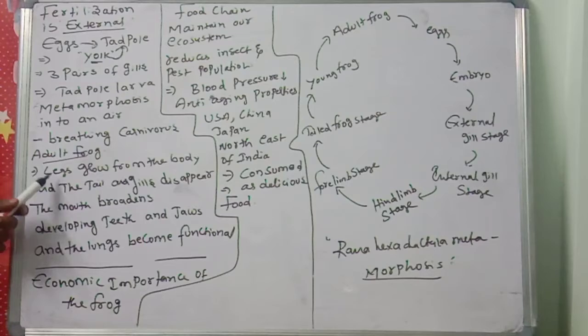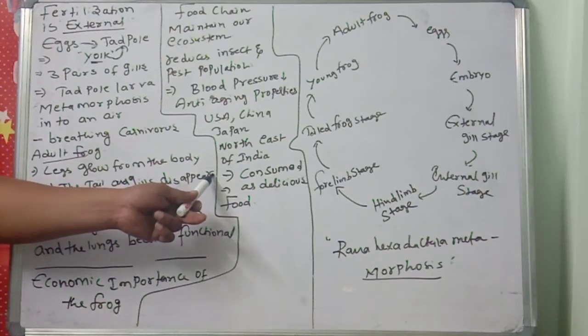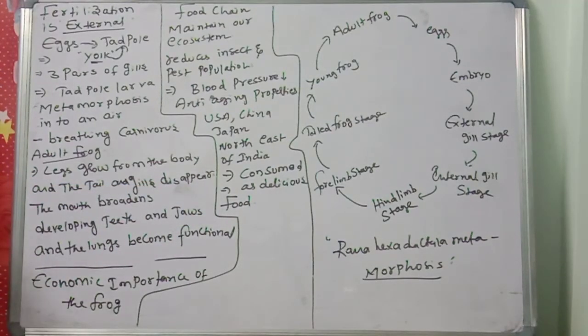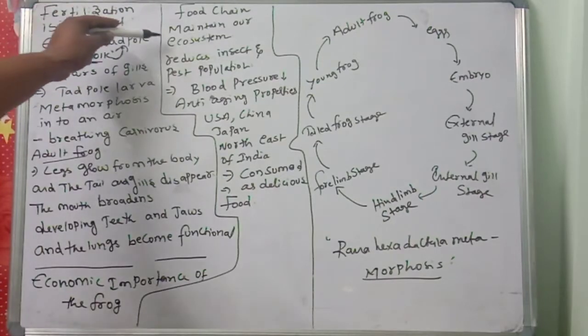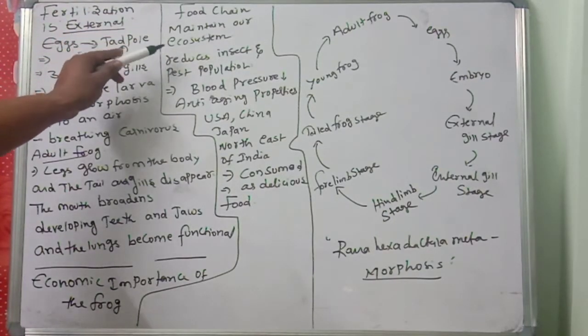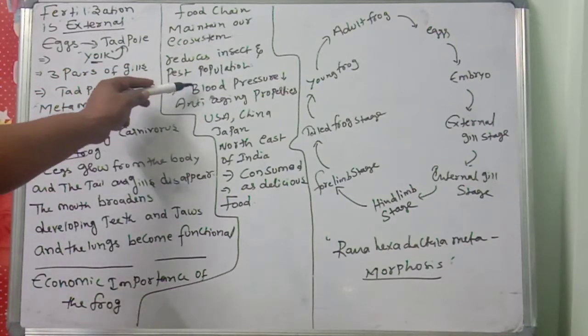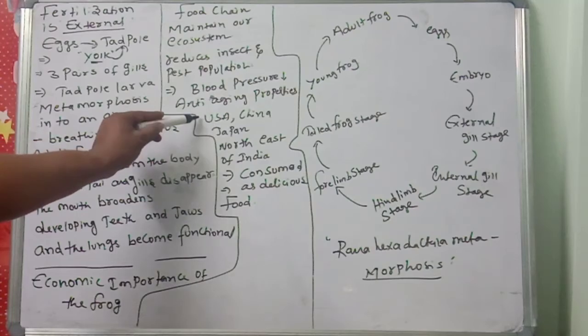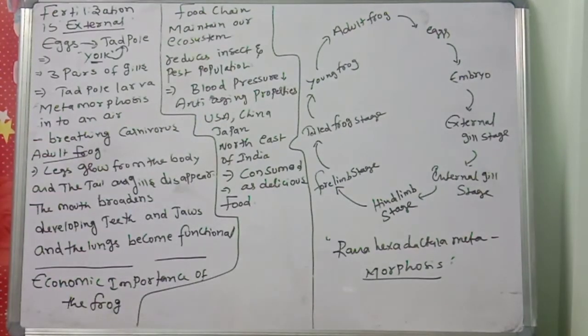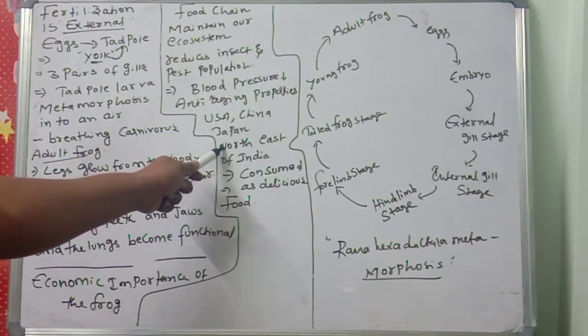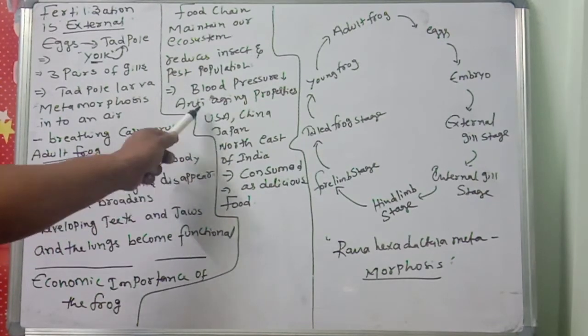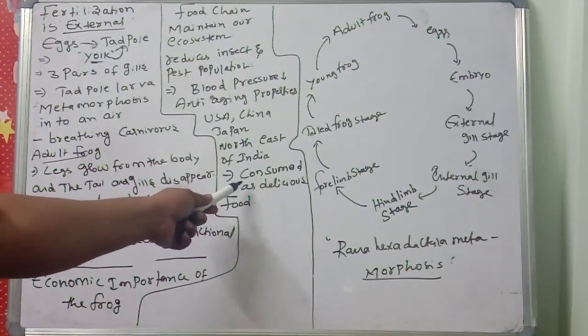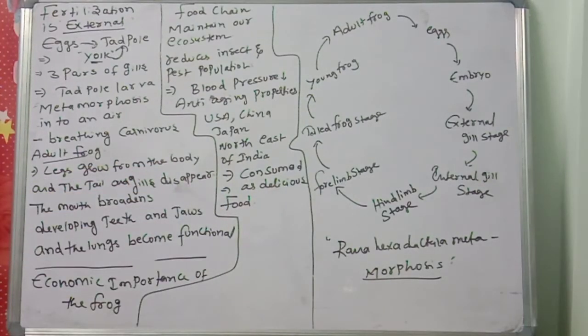In the adult frog, legs grow from the body and the tail and gills disappear. Next, the mouth broadens, developing teeth and jaws, and the lungs become functional. So the economic importance of the frog: it plays a very important role in the food chain, maintains our ecosystem, reduces the insect and pest population, and frog meat has blood pressure reducing and anti-aging properties. That's why in the United States of America, China, Japan and northeast India, they eat frog meat. They consume it as a delicious food because of its high nutritive value.